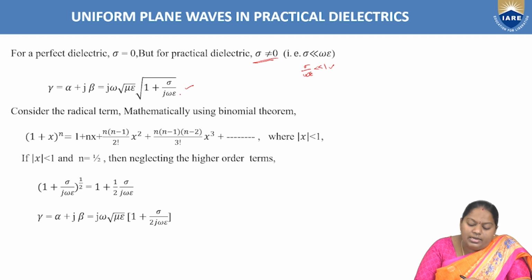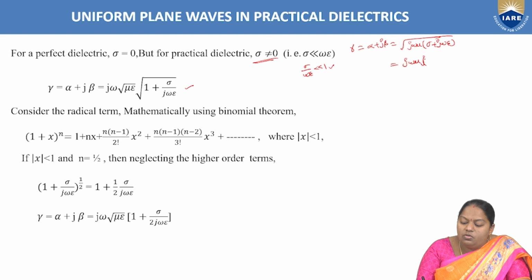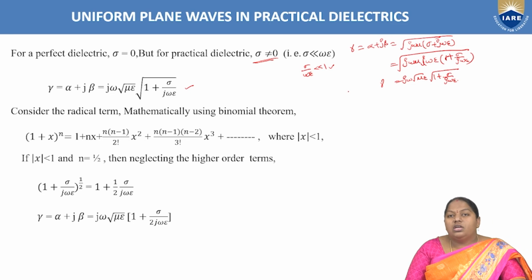Why is it said to be the radical term? As we know, gamma equal to alpha plus j beta equal to root over j omega mu into sigma plus j omega epsilon. From this, if we take j omega mu into j omega epsilon as common, we get root over 1 plus sigma by j omega epsilon. So j omega root mu epsilon into root over 1 plus sigma by j omega epsilon is considered as the propagation constant gamma.